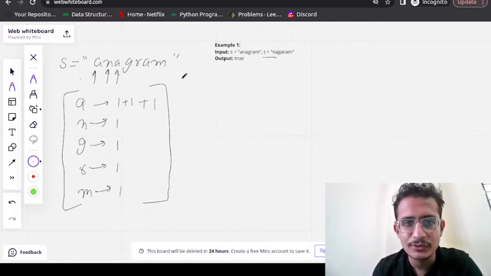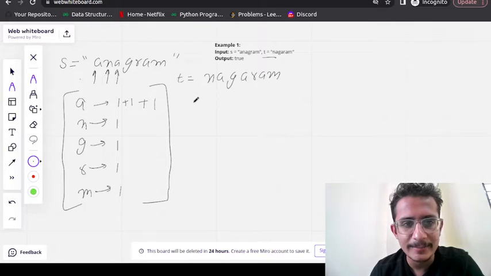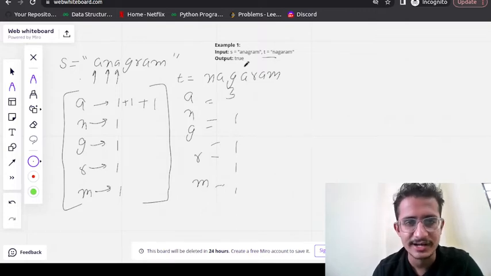Then I will come to the next string, nagaram. And one thing is, you can again maintain the same thing, like how many times A is coming, N is coming, G is coming, R is coming, M is coming. This is one approach that you can use, and then you can check the count of each. This is the one approach.